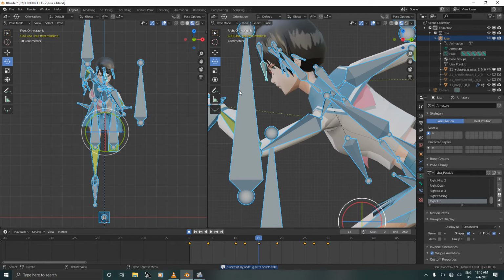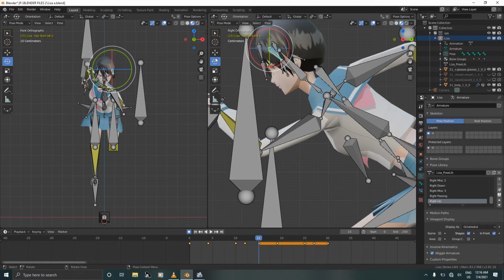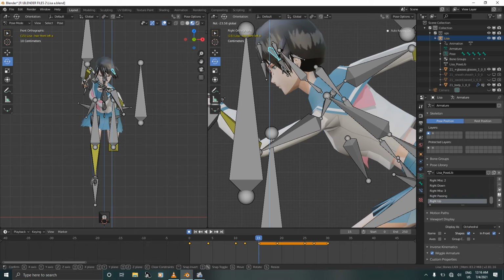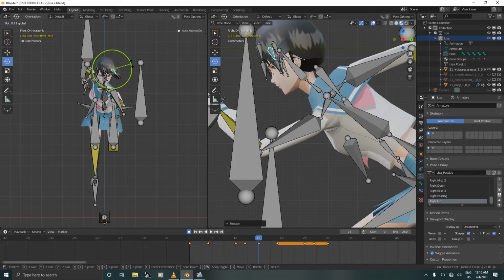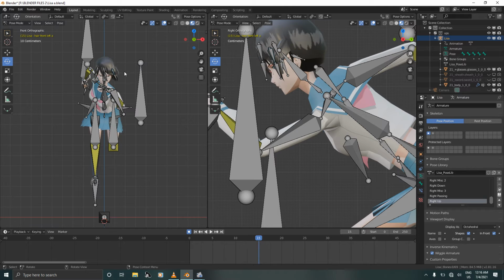And now we move on to the passing position, to the contact position, sorry. This is the highest point for her body and this is the lowest point for her hair. We're going to select this bone, rotate on the Z, rotate on the Y just like this. Deselect, select the smaller bone and rotate inward just like this.